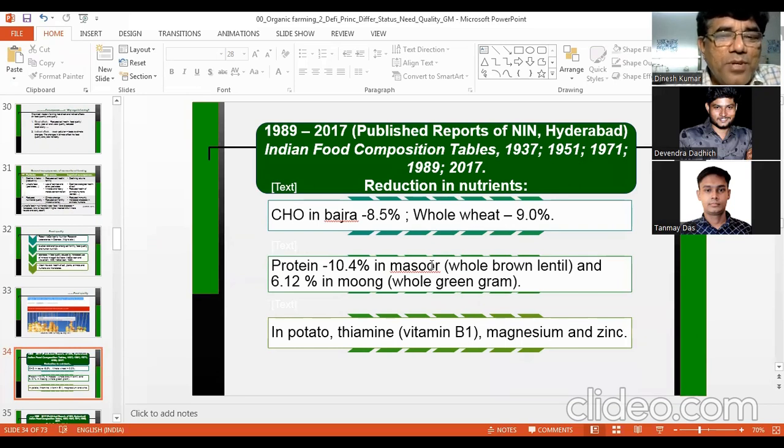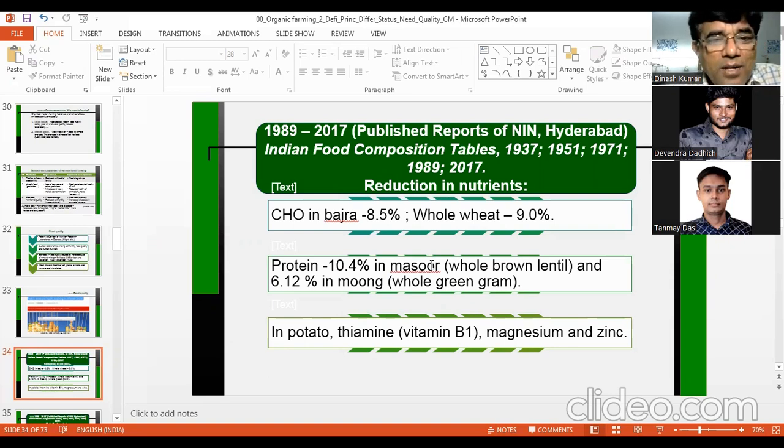So that means if you take 10%, 25 into 10 by 100, it is 2.5. So 25 minus 2.5, that is 22.5. Just assume that if your protein was there in lentil in say 25% in 1989, now in 2017, it has become 22.5%. Is it clear? 10.5% decrease in protein. Yes, sir.